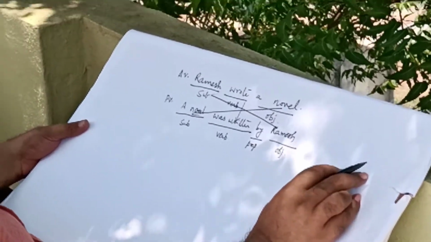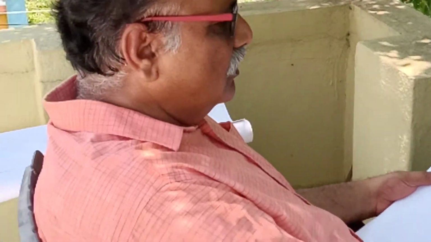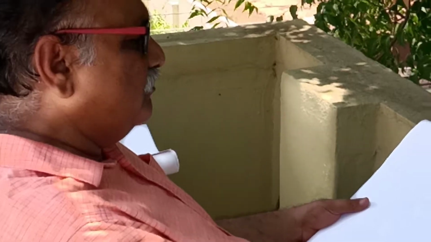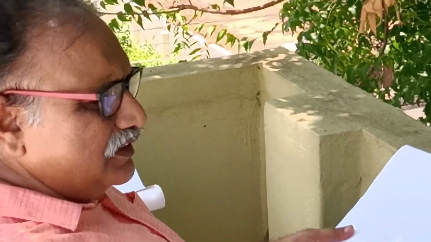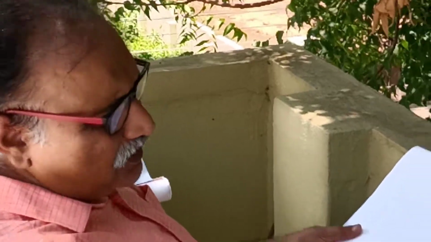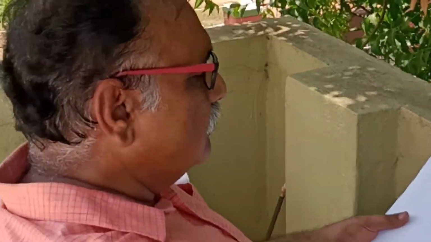Before we deal with the exercise, let me tell you some of the rules that govern active and passive voice. One of the important rules is that when you convert a sentence from either active to passive or passive to active, the tense of the verb should not be changed.